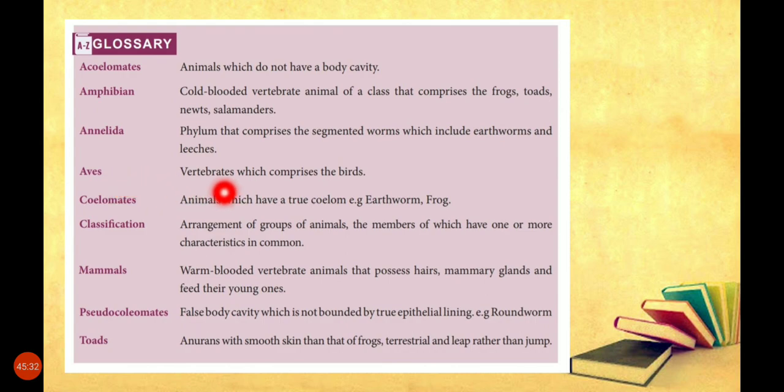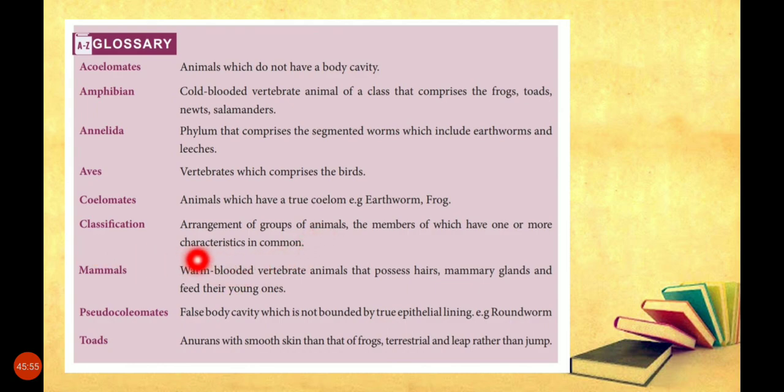Aves, vertebrates having backbone which comprises the birds. Coelomates, animals which have a true coelom, means true body fluid, earthworm and frog. What is classification? Arrangement of group of animals, the member of which have one or more characteristic in common.